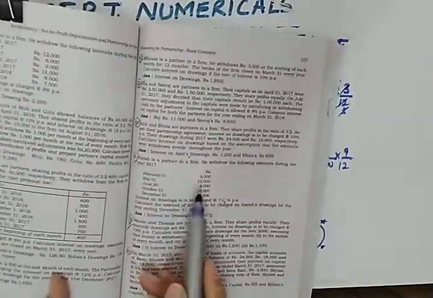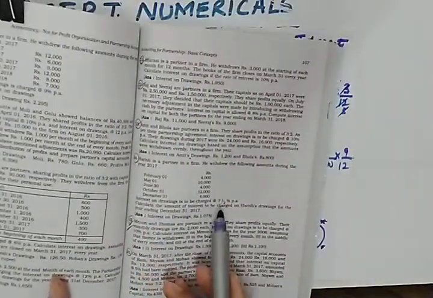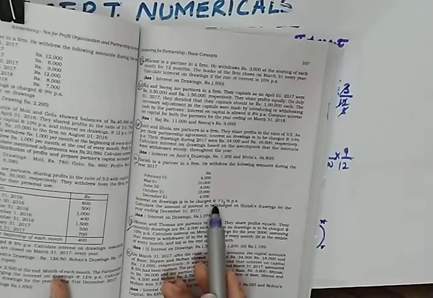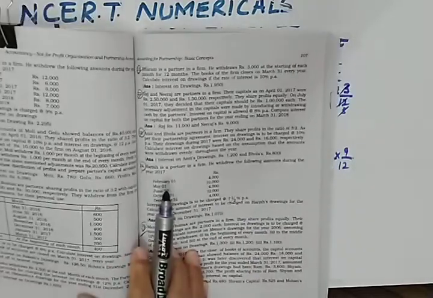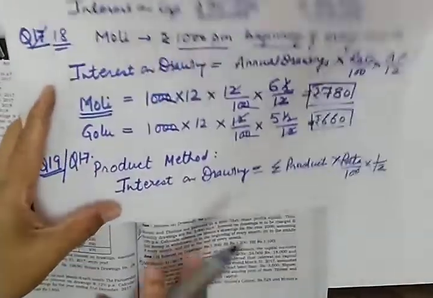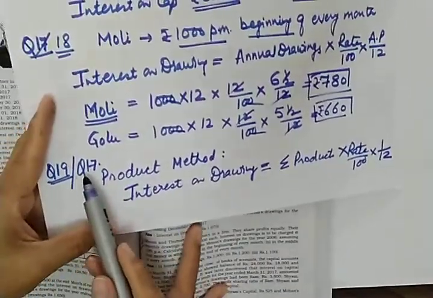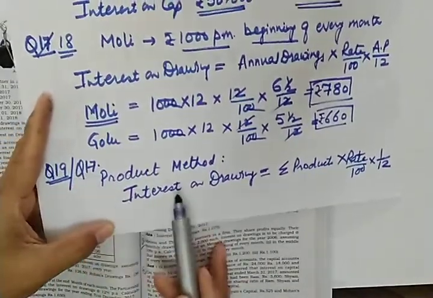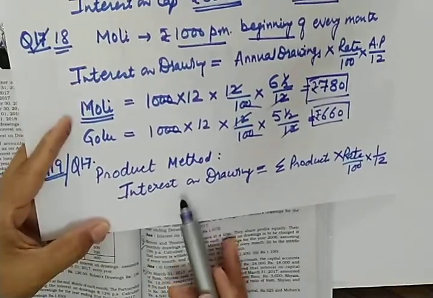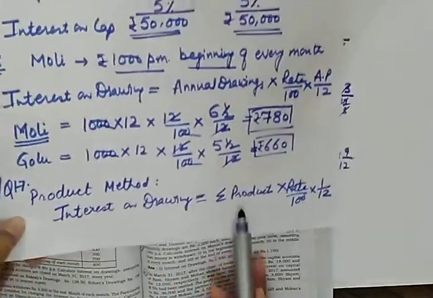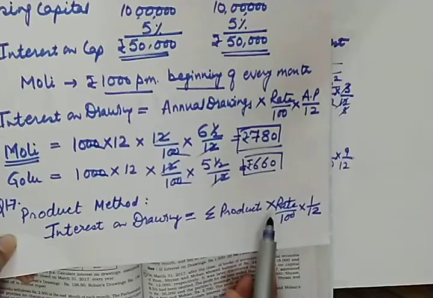Now let us see question number 24. 24 is again based on product method. You know how to calculate interest in case of product method. This I have already told you in case of question number 17 and 19. Formula in case of product method will be interest on drawing is equal to sigma of products multiplied by rate upon 100 into 1 upon 12.